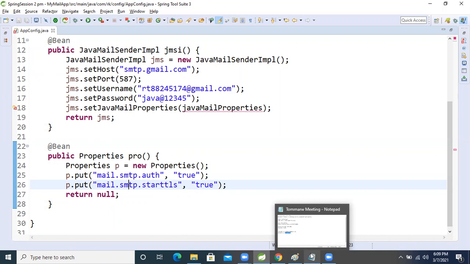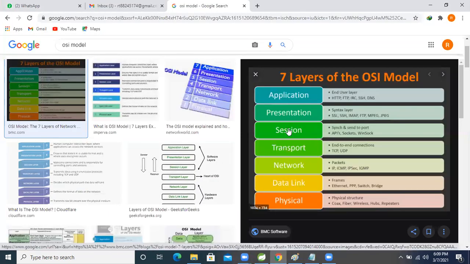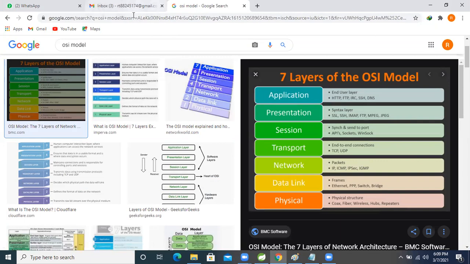Okay, fine. So now, simple mail transfer protocol, in which layer will it work? It will work in the transport layer. Fine. So now let's complete the application, and we will see it as a practical.